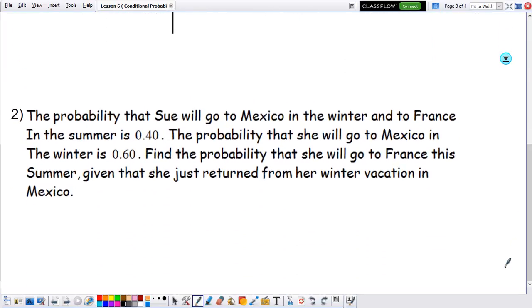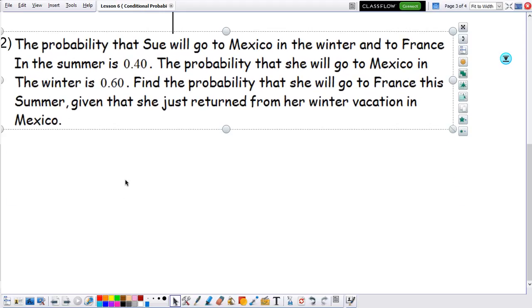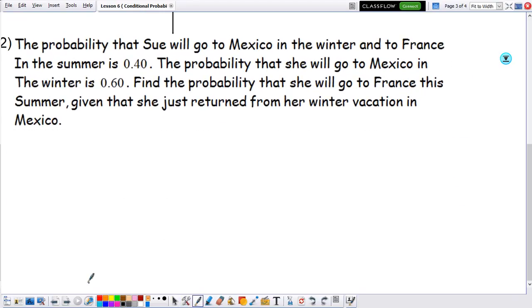Now, if we look here at example 2, again, the first thing we want to do is just understand the scenario and highlight key important things that you think might be useful. So now let's see. We know the probability that Sui will go to Mexico in the winter and to France in the summer is 0.40. So if she wants to visit Mexico and France in the summer, we know that that probability is 0.40. Now, the probability that she will go to Mexico in the winter is 0.60.